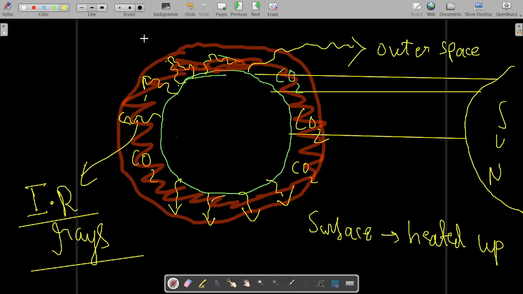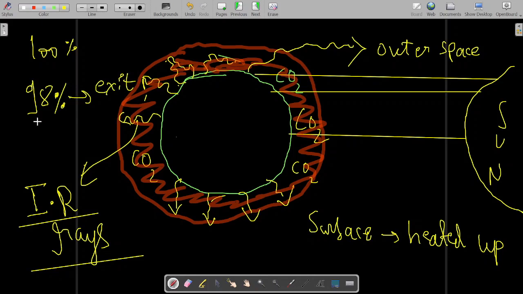So suppose initially 100% of the sun rays fell on earth, and suppose 98% of the heat used to exit the earth's atmosphere.